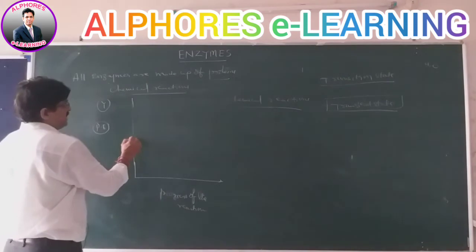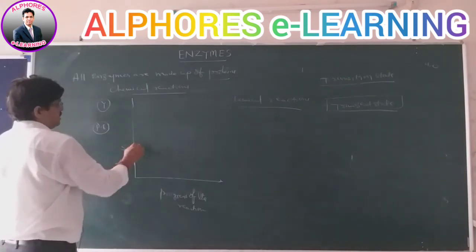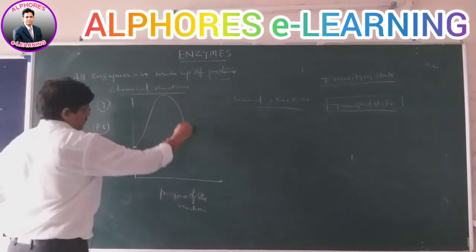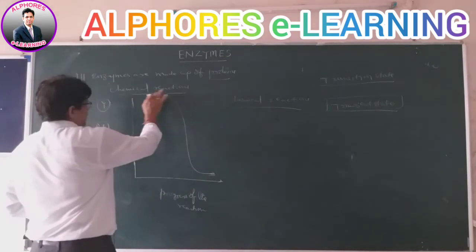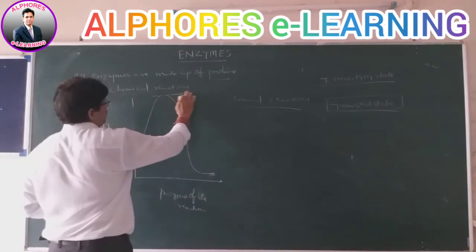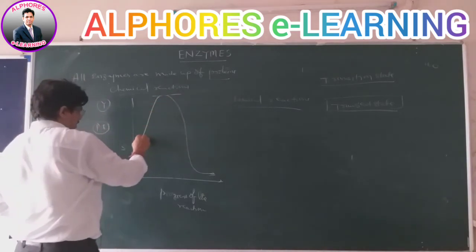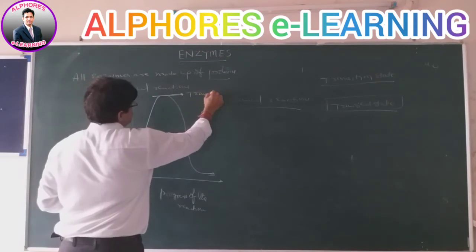Suppose substrates are here, and the substrate molecule comes to the products like this. This is called the transition state, where the maximum rate of reaction takes place.